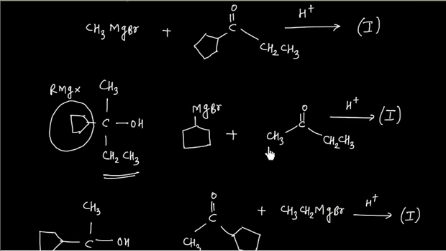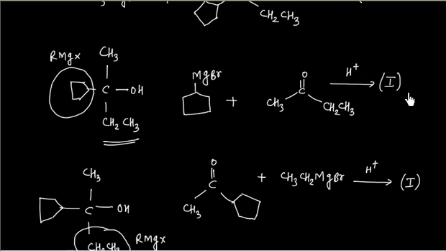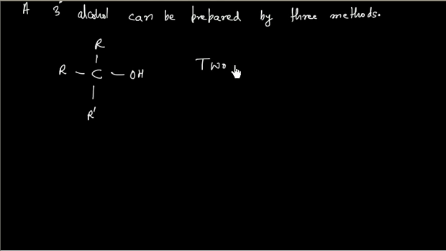An important point in this case: all the 3 groups attached are different. Now let us consider the case when 2 groups are the same. If I have 2 groups of the same kind, say R, R, and R dash, OH, in this case we will have only 2 possibilities. I can take the Grignard reagent of R, or the Grignard reagent of R dash. So if two groups are the same, we will have only two possible combinations.